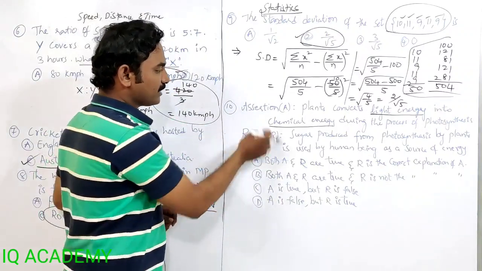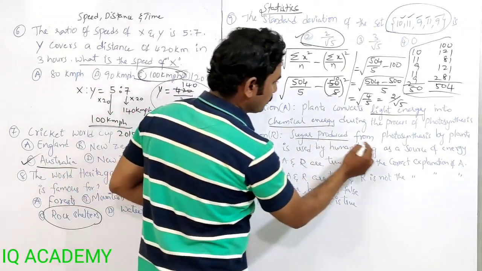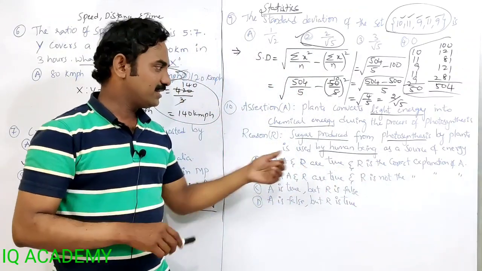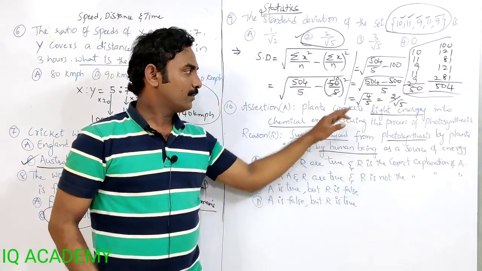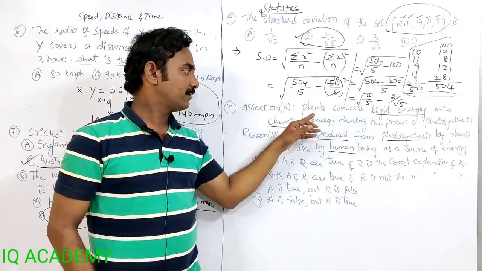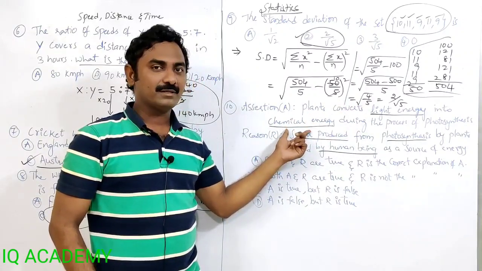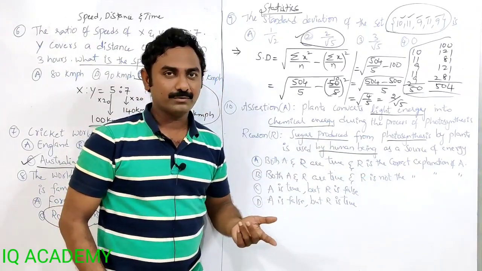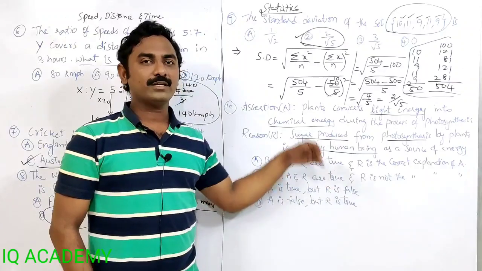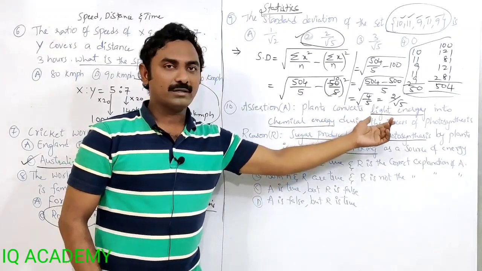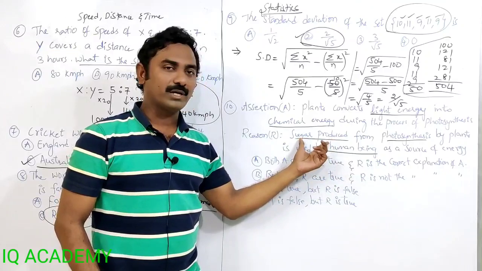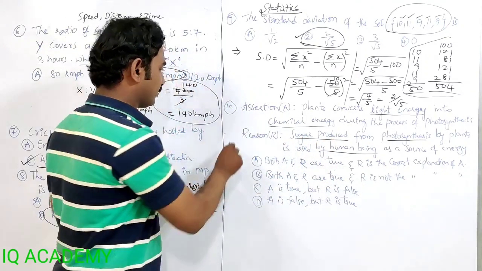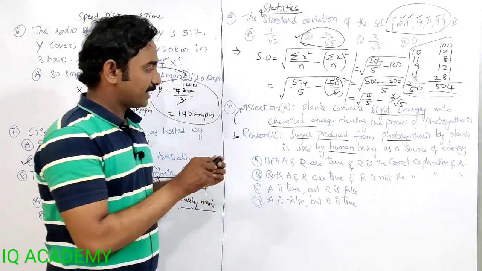Then, what is the reason for this? Sugar produced from photosynthesis by plants is used by human beings. Is this the reason for this one? Why is it converting light energy into chemical energy? Does it mean it wants to give human beings the sugars produced? No, it is not the reason at all. Human beings are using what is prepared in photosynthesis, those sugars, for their consumption. So this is not the correct reason for this one, but this is correct.